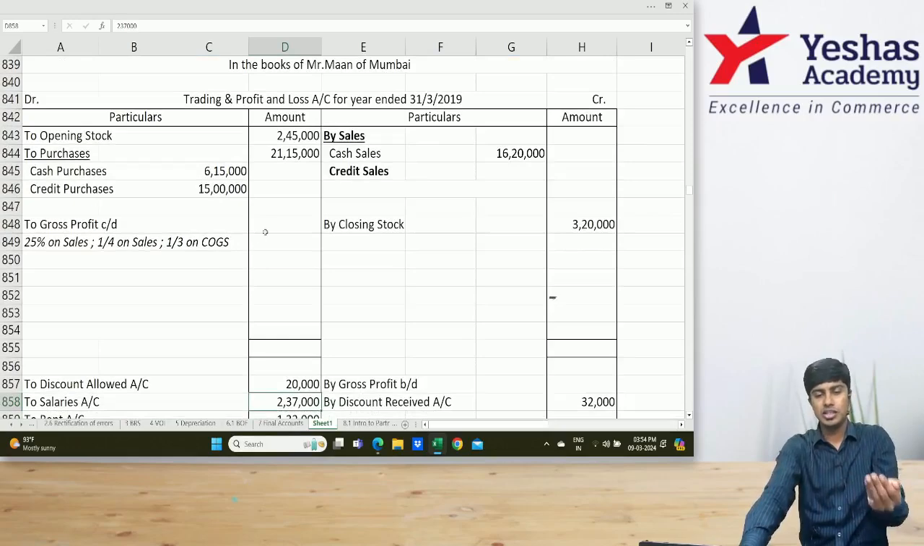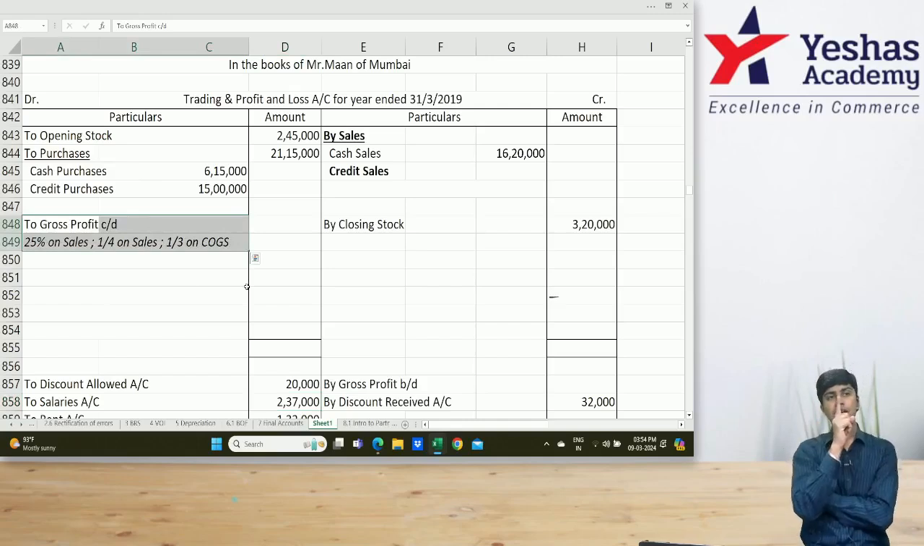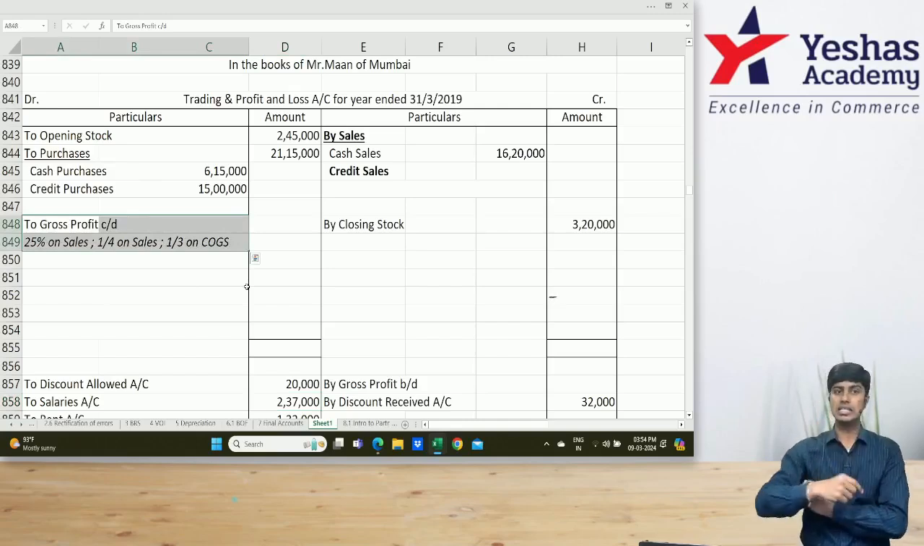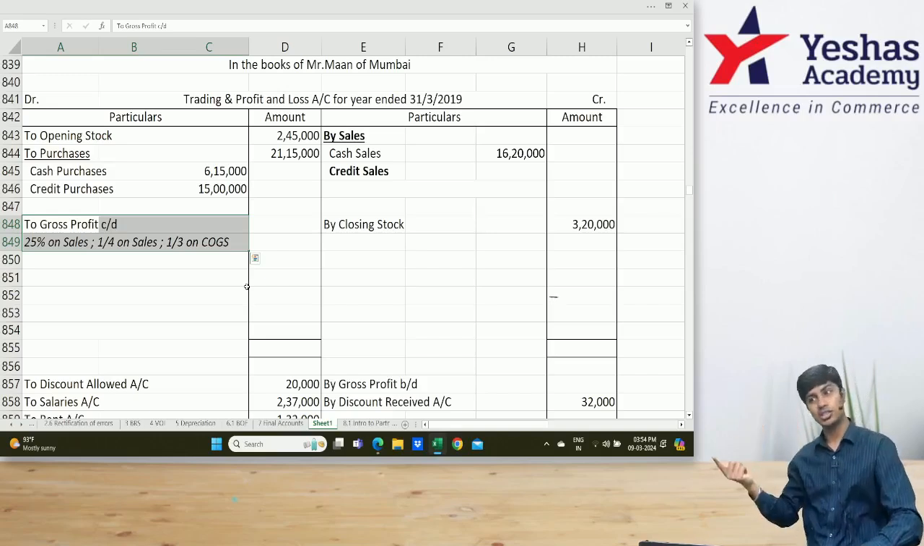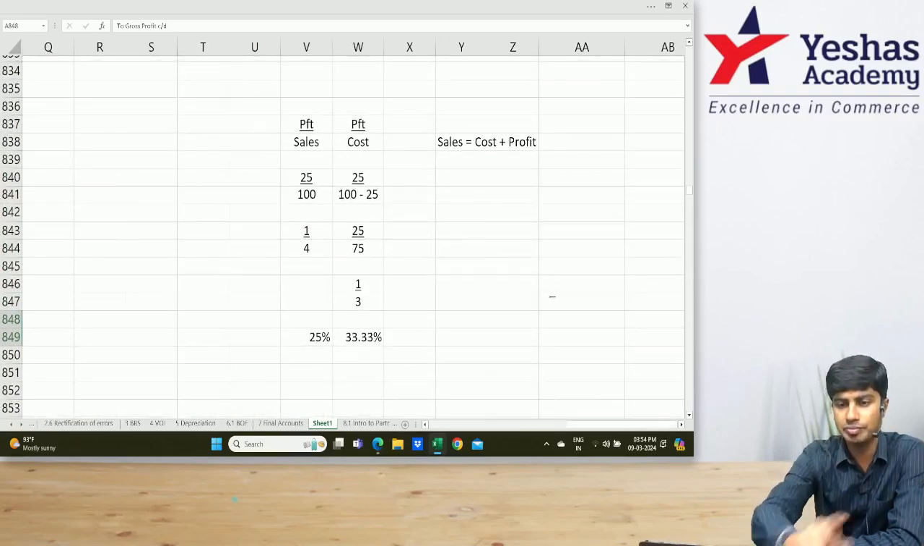Closing stock is, sorry, GP is missing, credit sale is missing and total sales are missing. But we know the COGS formula. We know GP on COGS. Again, how much is GP? 25% on sales. 25% on sales is 1 by 4 on sales. 1 by 4 on sales is 1 by 3 on cost. Understood that part? Nobody has doubt on that part? If you have doubt, look here.